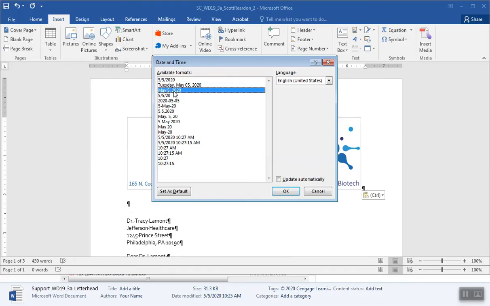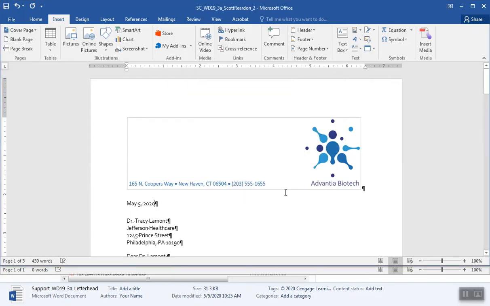And by the way, another disclaimer is I am using Word 2016, which should be almost identical to your Word 2019. So again, the full month spelled out, the day, and the 4-digit year. Okay, and we are not going to do that to update automatically. Drop in that date.